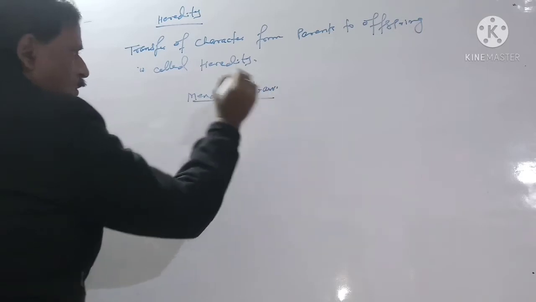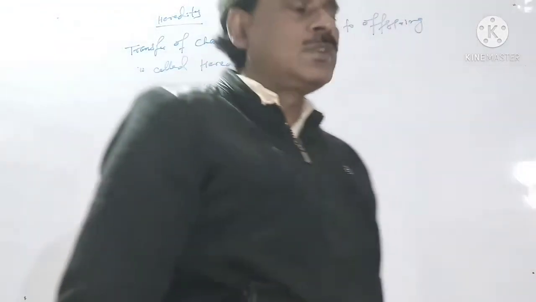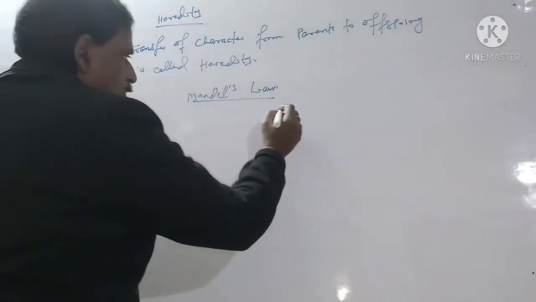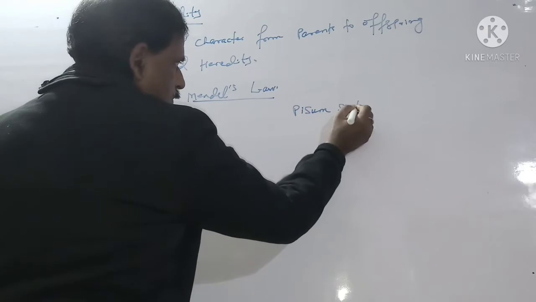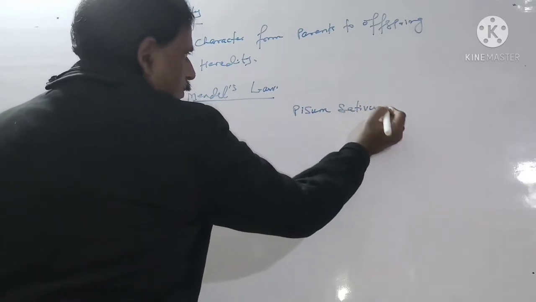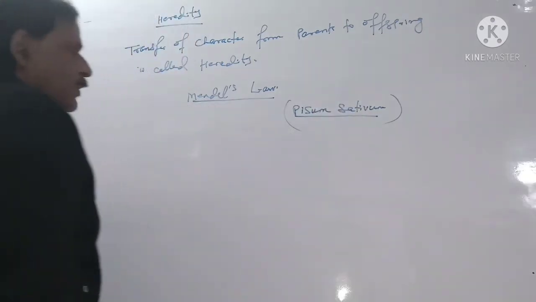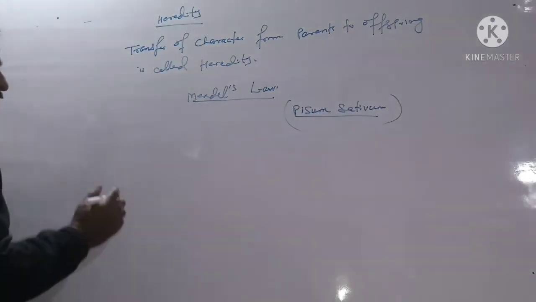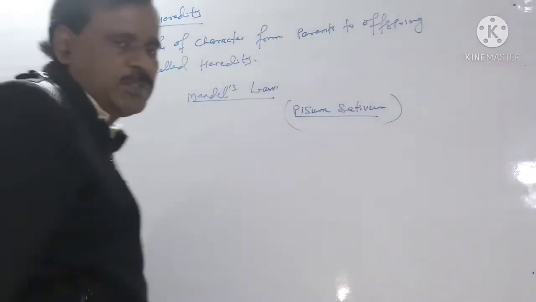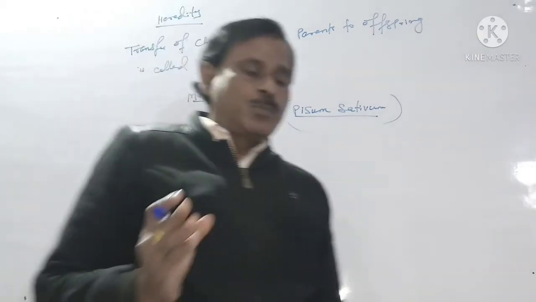Mendel experimented on the pea plant, that is called Pisum sativum. Pisum sativum is the botanical name of the garden pea plant. Mendel experimented on the pea plant because the pea plant has contrast characters. Contrast character means the opposite character.